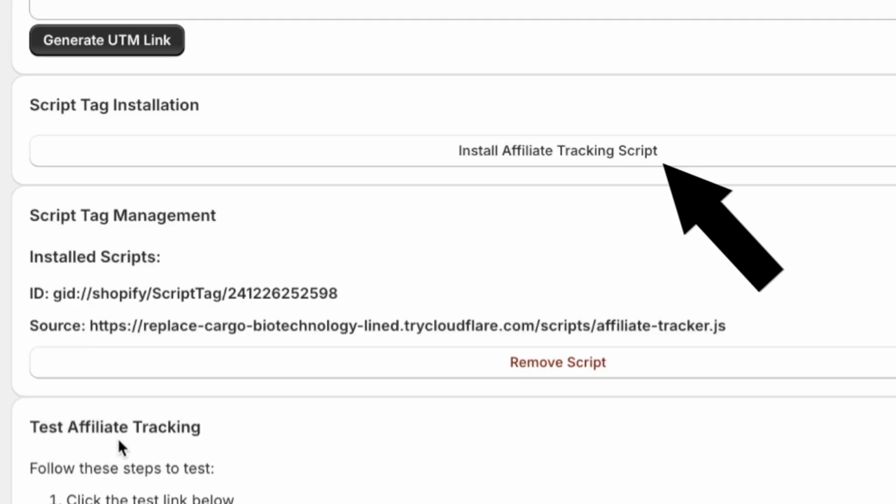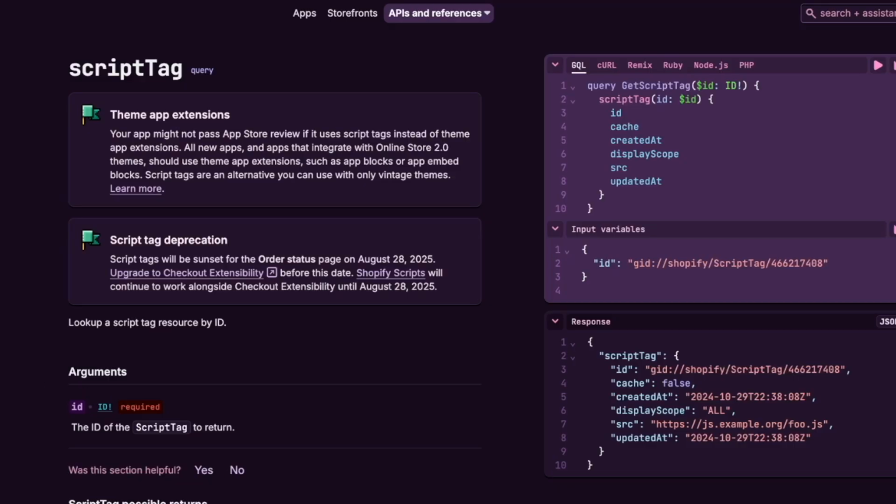I wanted to make sure it worked before doing anything fancy, so I made a button that makes an API call to create the script tag. So I added it, and it actually worked, which is great, so now we should be able to go on to the next step. So I took a little break once I finished adding that, but when I came back, I was looking at the script tag documentation, and apparently Shopify doesn't really like when apps use script tags and they kind of just have them there as a last resort, and it says I should use a pixel instead.